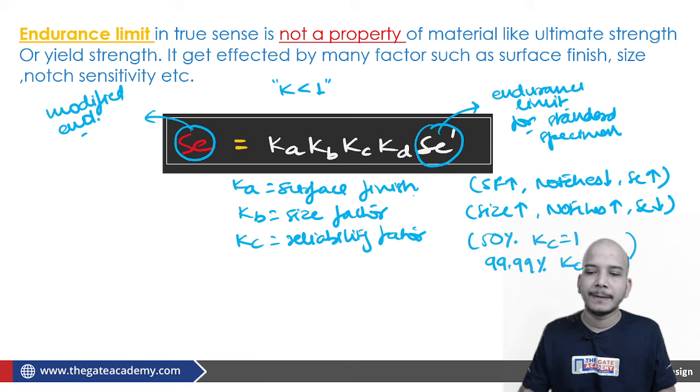Fine. So if the reliability required is more, then in that case KC is going to be decreased. This is something which you have to understand.